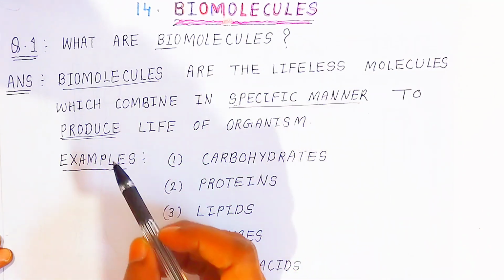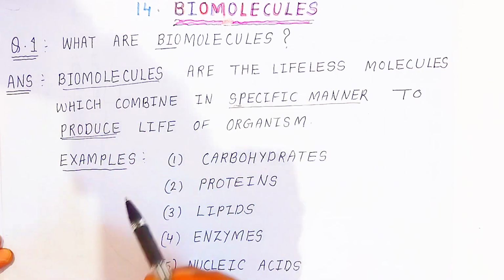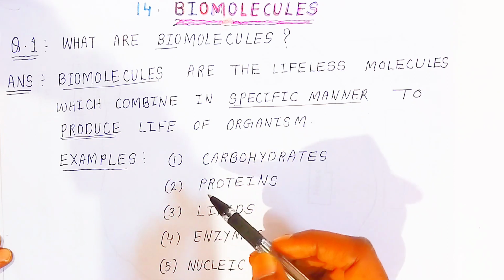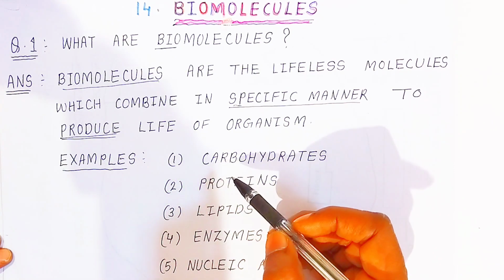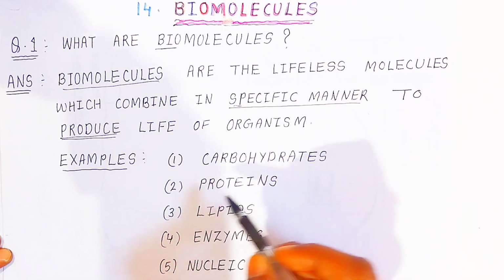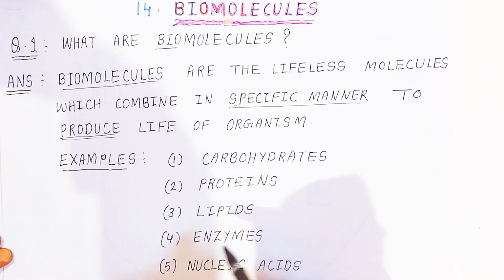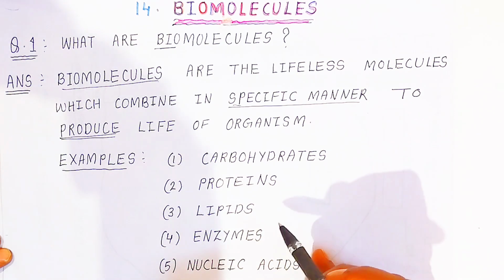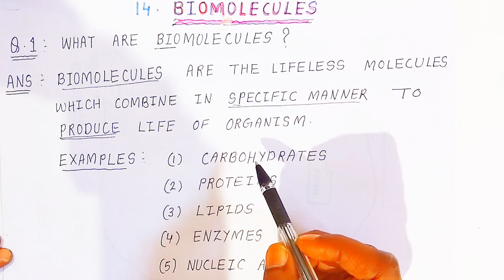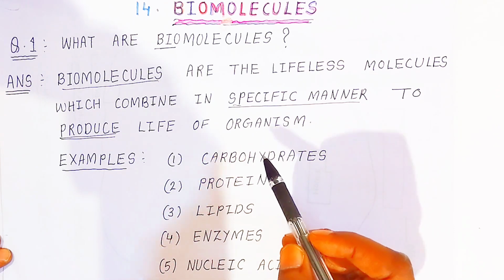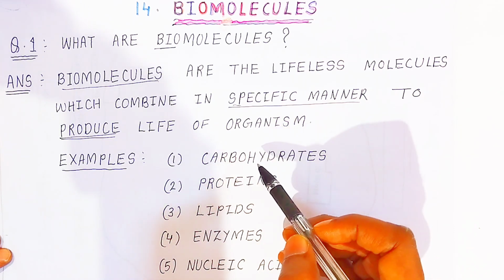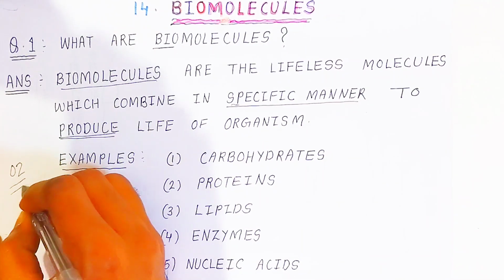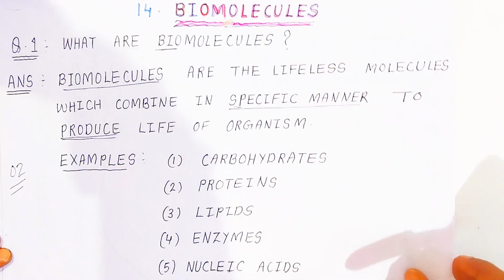Understanding students? Now this is the definition. After the definition, you have to write down the examples. Which are the biomolecules? Here I have written 5 biomolecules. They are a very important part of the organism. First one is carbohydrate, second proteins, third lipids, fourth enzymes, and fifth nucleic acid. These are very important biomolecules which sustain the life of the organism, whether it is a plant or animal. All the organisms are made up of these types of biomolecules. Students, for 2 marks they ask this in the board examination, so this way you have to represent the answer.